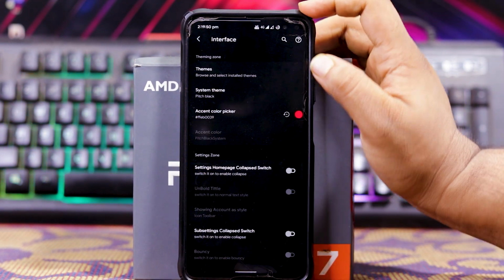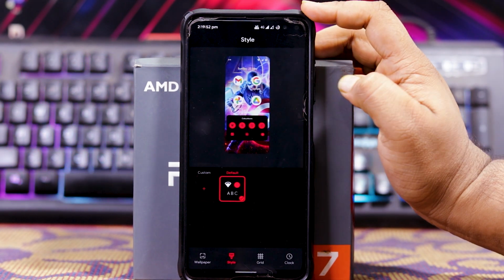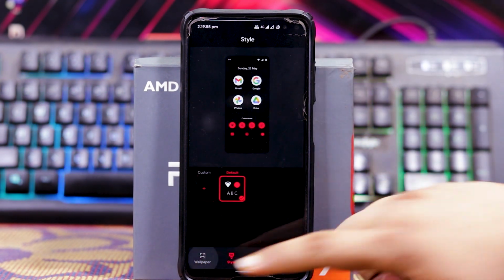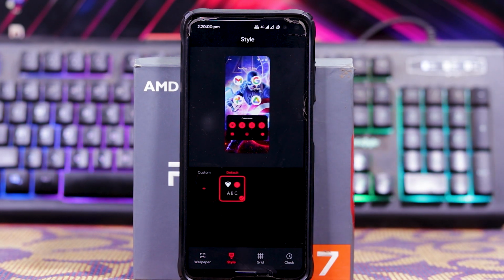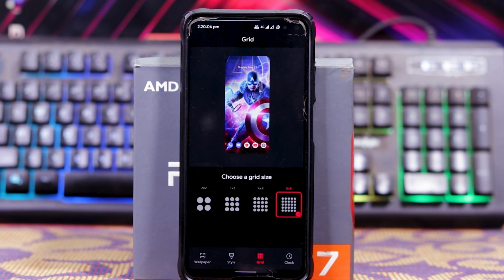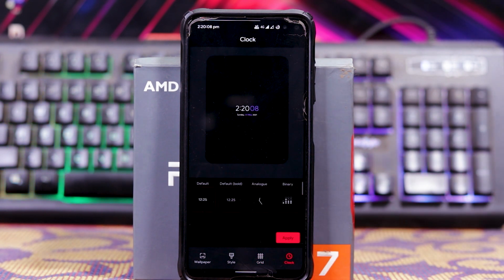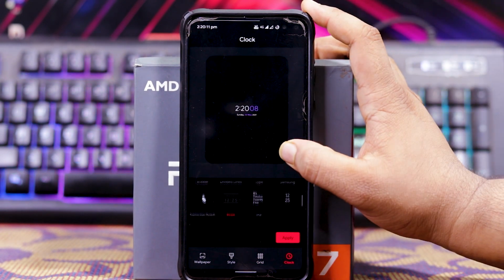So in interface, you get themes. In this you get styles and wallpaper. So in wallpaper, you can choose the wallpaper. In styles, you can choose the accent color, font type, etc. In grid, you can choose the grid size. And in clock, you can choose the lock screen clock. And you have many options, as you can see.